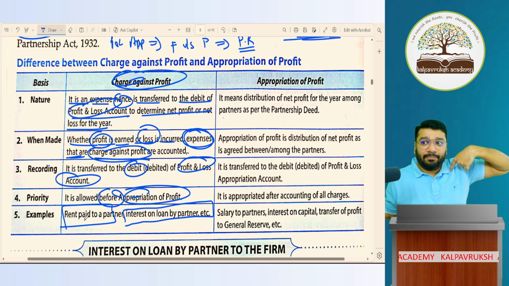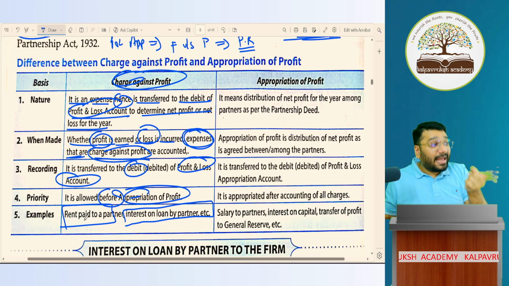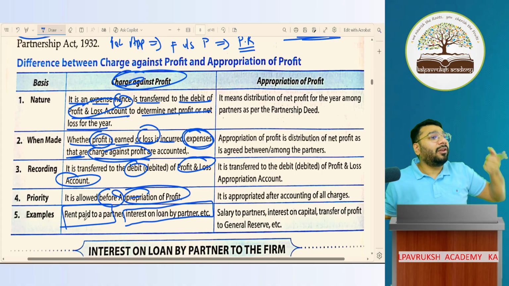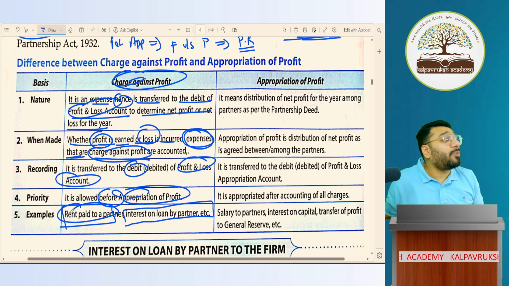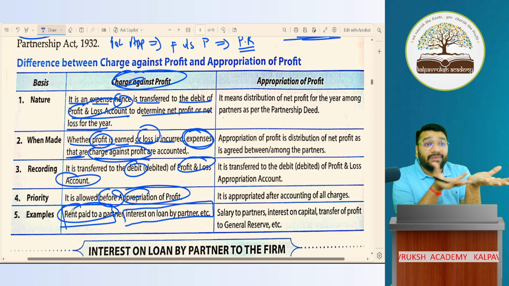If the firm wants the premises from me on rent, I will give the premises to them on rent, but I will not give as a partner. In the capacity of the partner, I will not give. I'll give in the capacity of a third party. So when I give something in the capacity of a third party, the firm has to pay me rent, whether there is profit or loss. So rent paid to partner is always treated as a charge against profit item, because the transaction that is taking place between the firm and the partner is not on a partnership basis. It is a third party relationship.